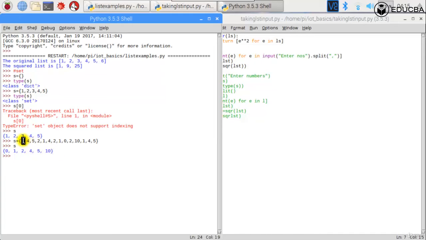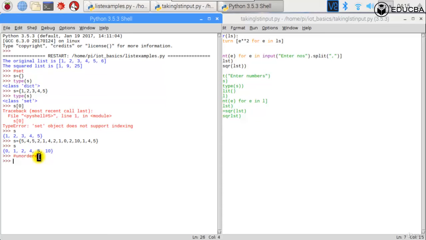But what about 5 being repeated twice or thrice? Repetitions are cancelled out in sets. Sets do not allow repetition, nor do they allow indexing, which means it is unordered, and of course elements are not repeated.